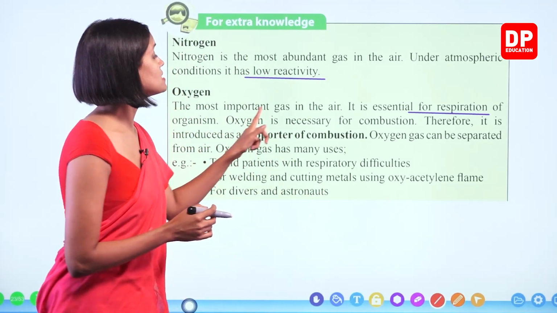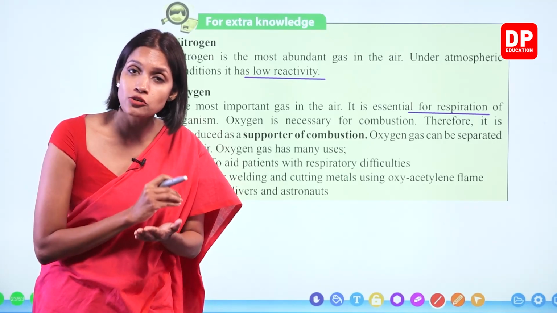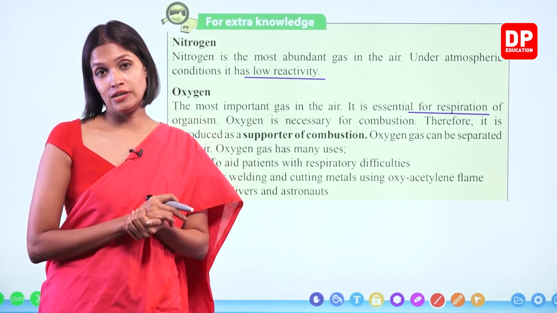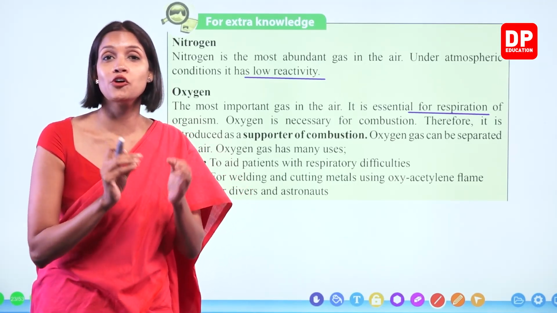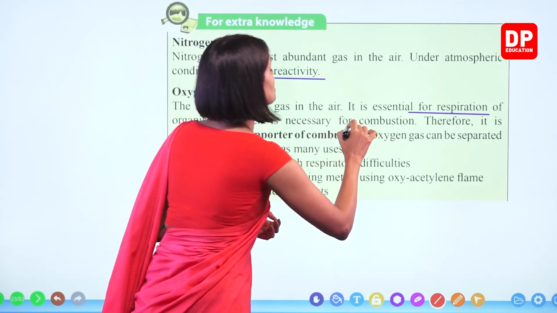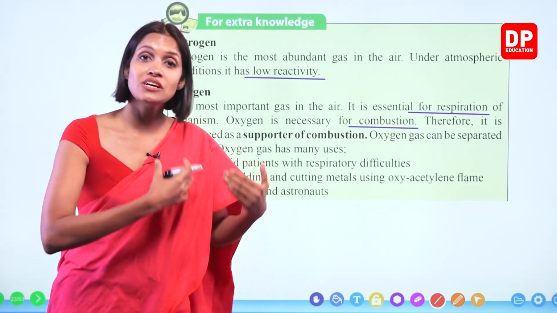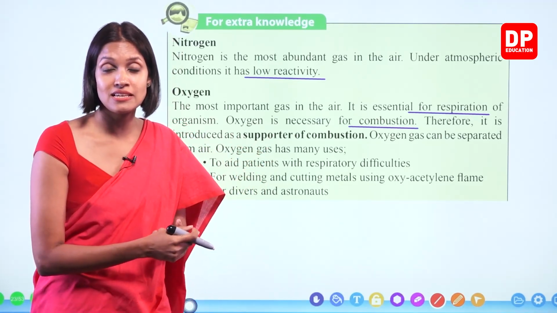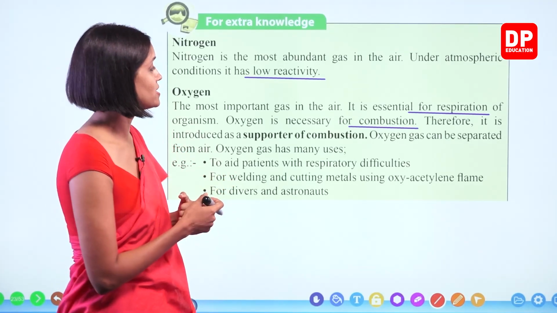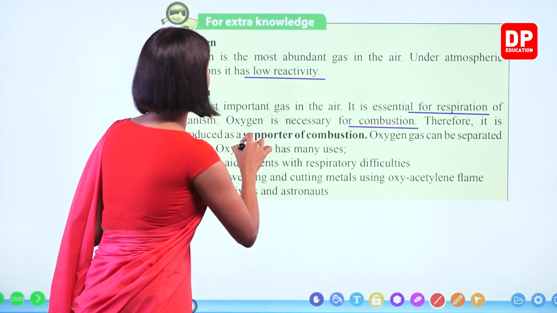Oxygen is necessary for combustion too. In order to burn something, oxygen in the air is very important. If there's no oxygen, we cannot burn anything. Combustion won't take place. So where there is oxygen, combustion increases. Therefore, it is known as a supporter of combustion. Right, children?